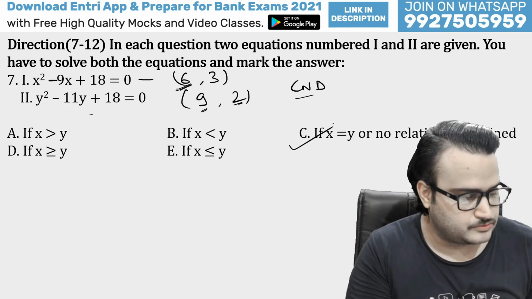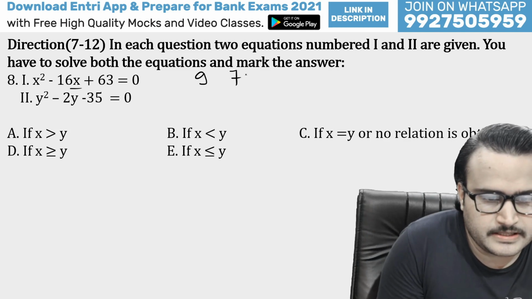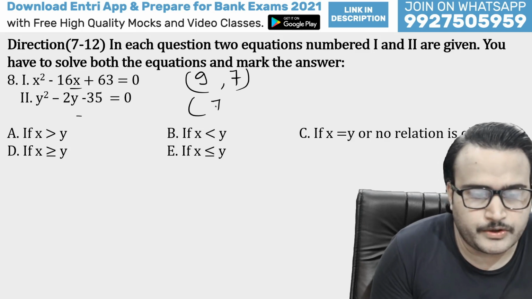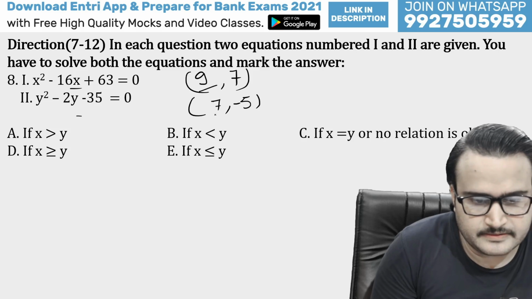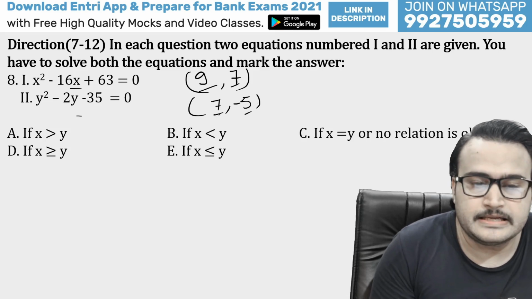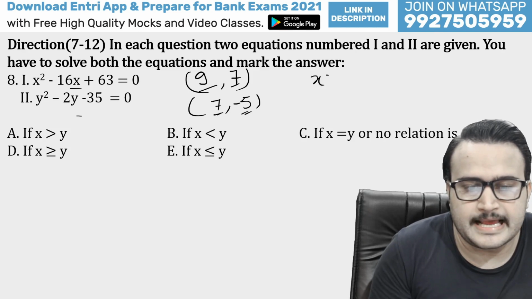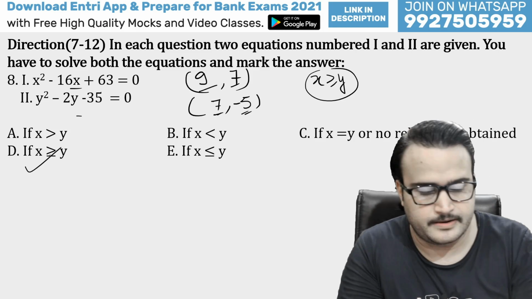Let's move to the next question now. This is the next question, guys. This is what, 9 sevens are 63, these will be the factors, and here 7 fives are 35, so 7 minus 5 will be the factor. This 9 is greater than this, and this 7 is equal to this but greater than this one. So X is greater than or equal to Y must be your right answer. D must be your right answer.